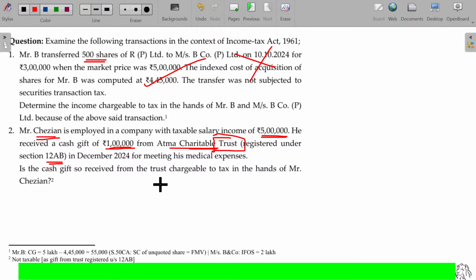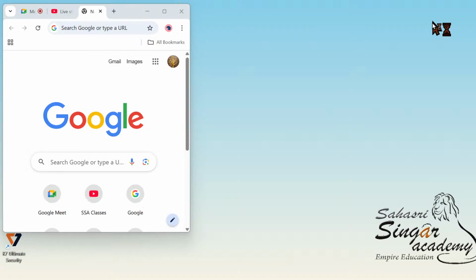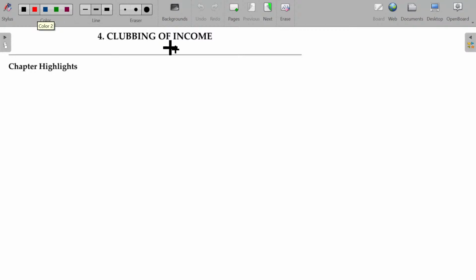So with that, the income from other sources topic is over. All the 5 heads are completed now. Now we'll move on to the next chapter, clubbing of income.